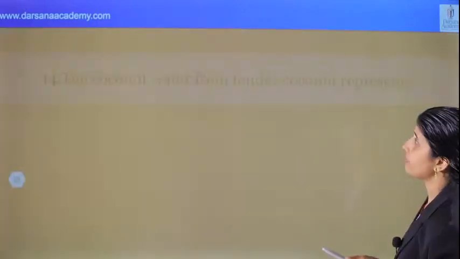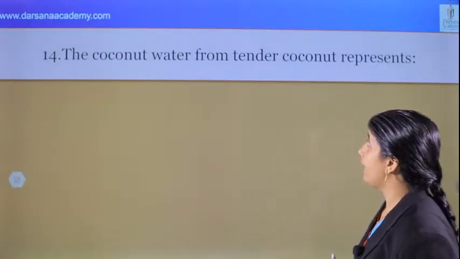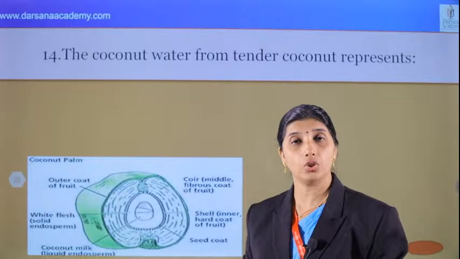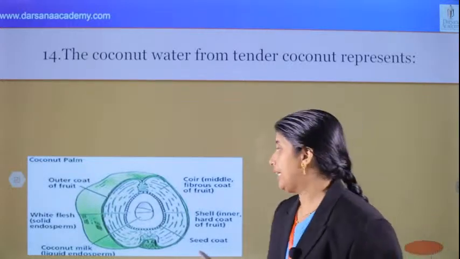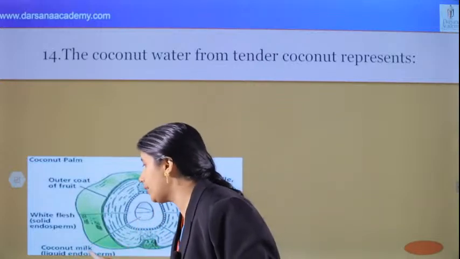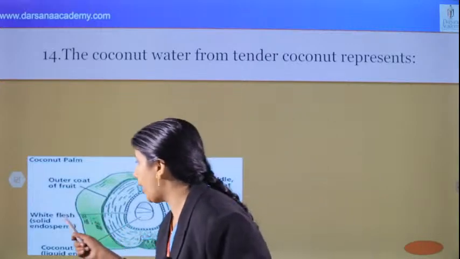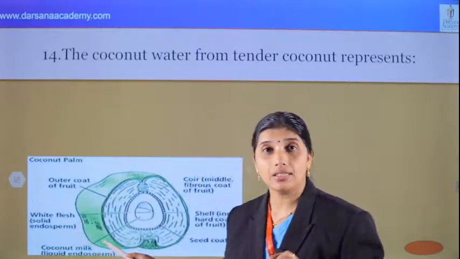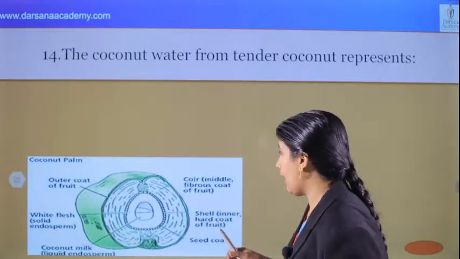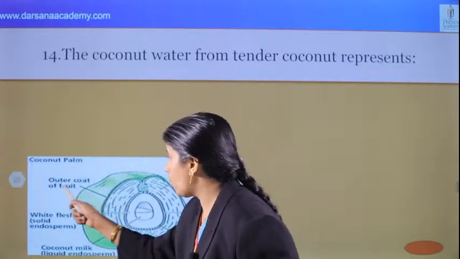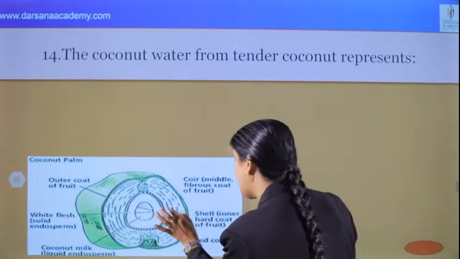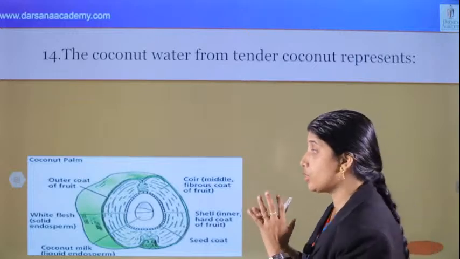Next one. What's the next question? The coconut water from tender coconut represents. What is the coconut? Already we know that this is a drupe. Mango and coconut are drupe. In this case, they are monocot, they are endospermous. This coconut water is liquid, that is nuclear endosperm. And the white kernel of coconut is cellular endosperm, very important. And the fruit wall has epicarp, mesocarp, endocarp. That is epicarp, the outer coat. Then the coir making part of the coconut is mesocarp, very important. And the inner part, endocarp, is very thick, therefore it is called stony fruit.